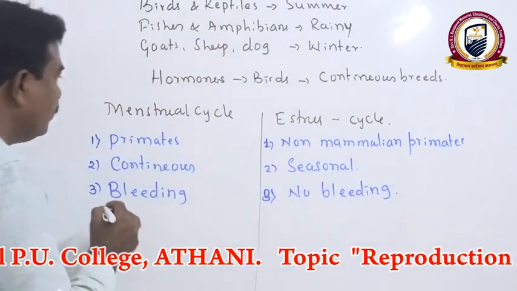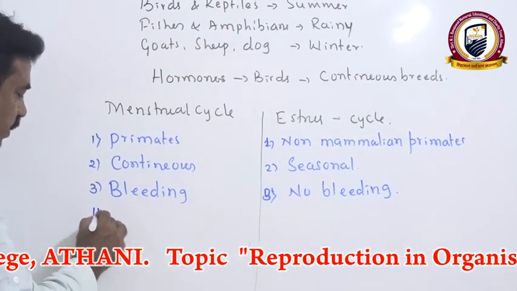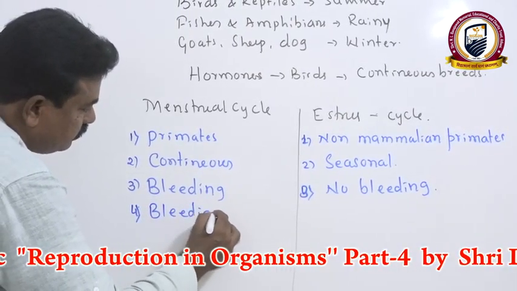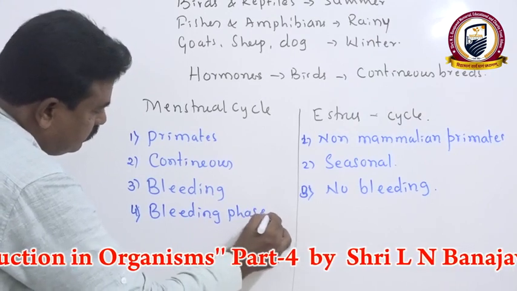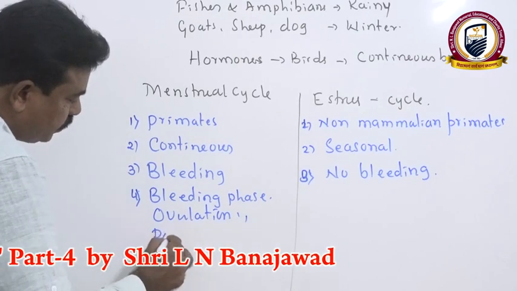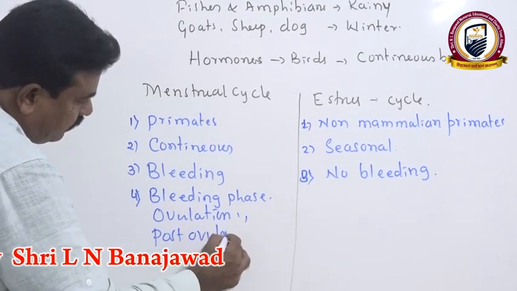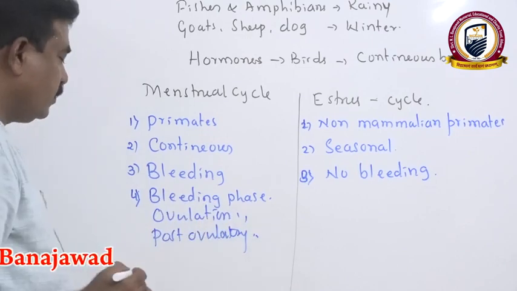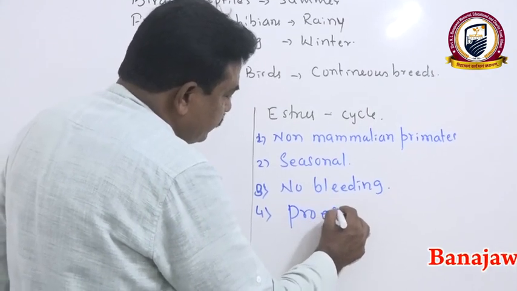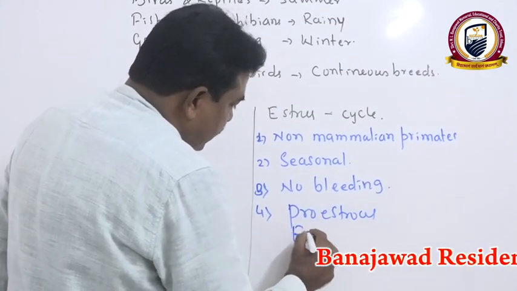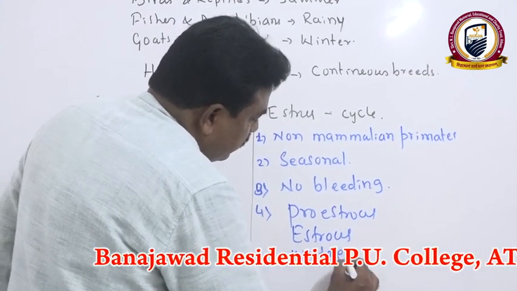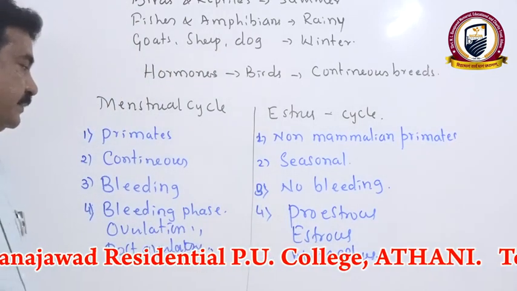Then the menstrual cycle can be differentiated into three phases: the bleeding phase, the ovulation phase, then the post-ovulative phase. Whereas the estrus cycle shows proestrus, estrus and metestrus, like the three phases.